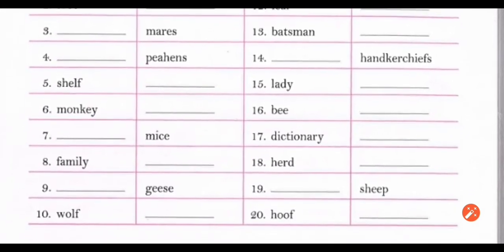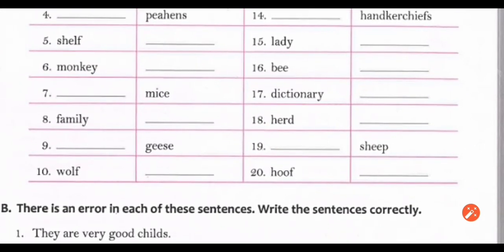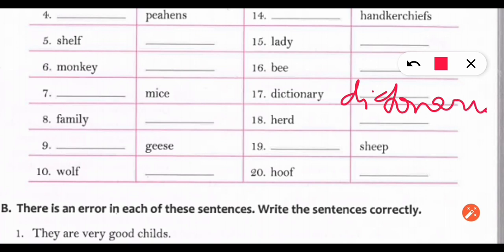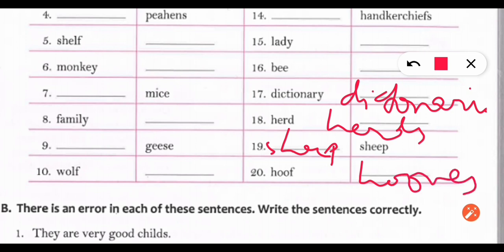Next is dictionary, dictionaries. Herd, herds. Sheep, it will remain same, sheep. Hoof, ending with f, so it will become hoofs.